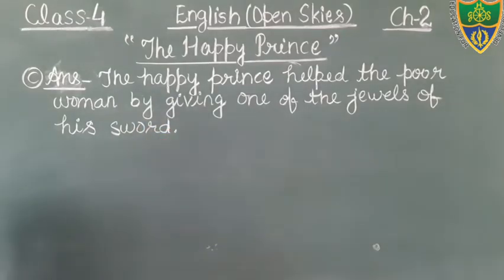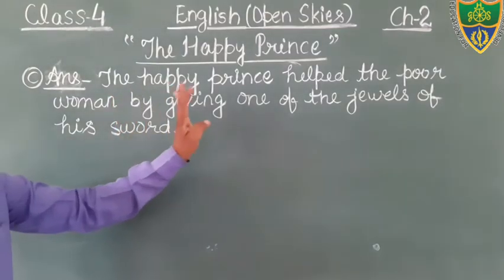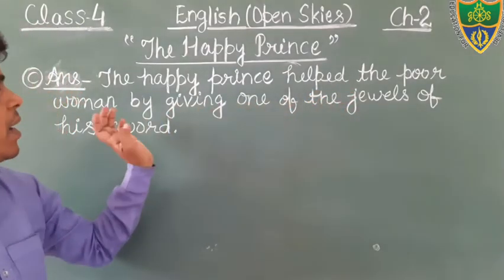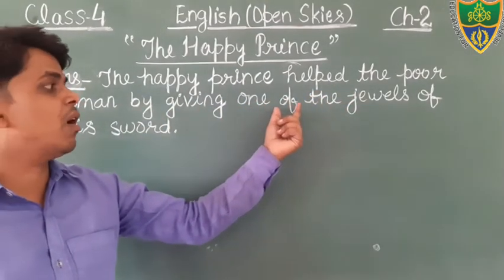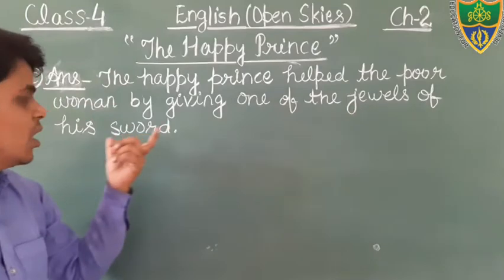Okay student, this is the answer. You write down the answer. The happy prince helped the poor woman by giving one of the jewels of his sword.